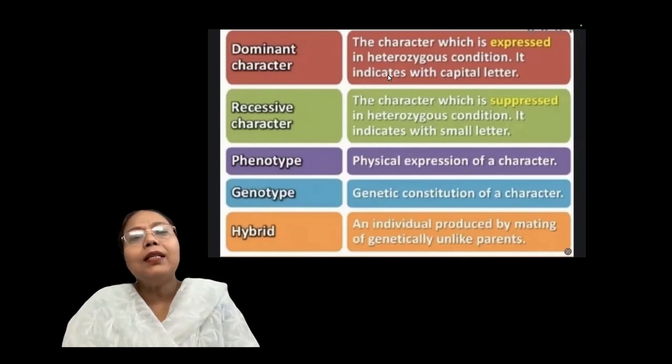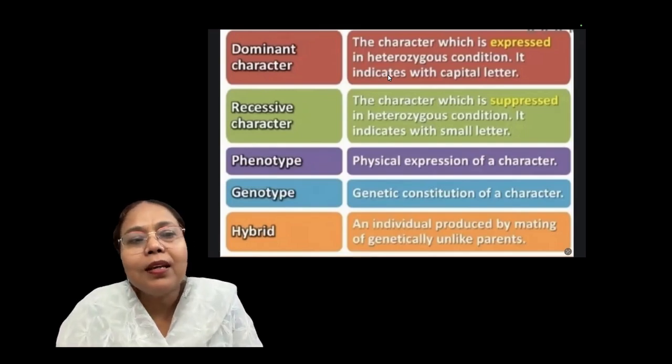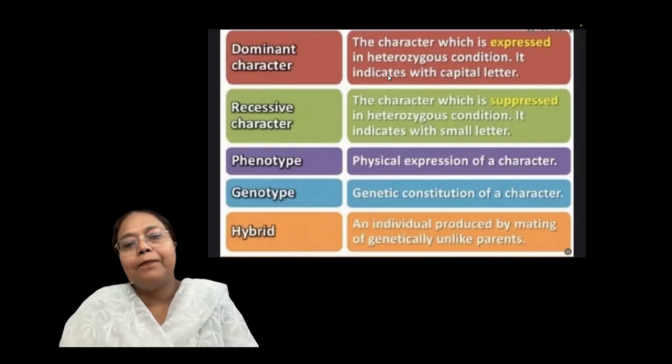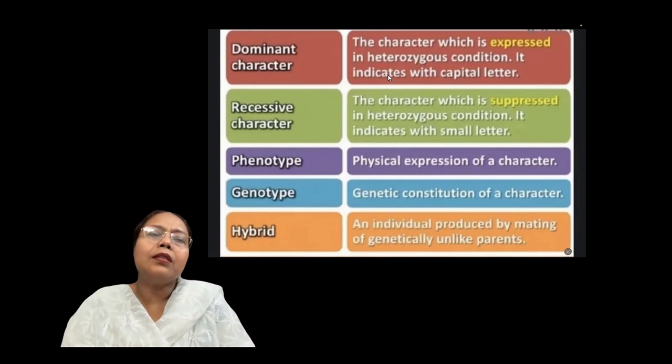So the one character that is shown in the F1 generation is called the dominant character. And the other character that was hidden or masked in the F1 generation is known as the recessive character. Clear, bachcho? So with the help of examples, you can understand these terms more clearly.